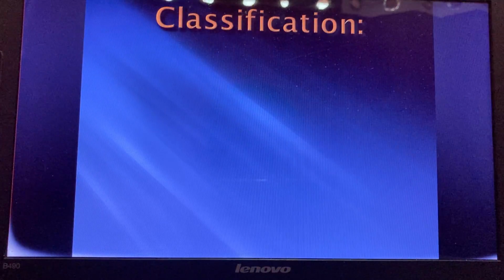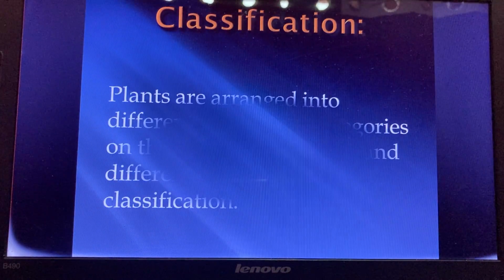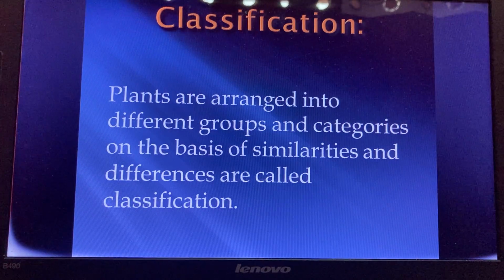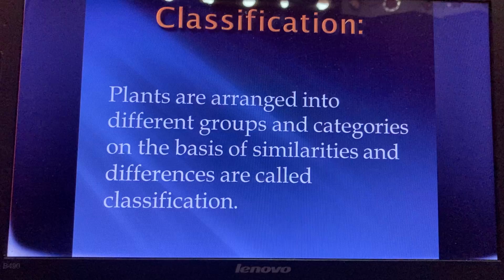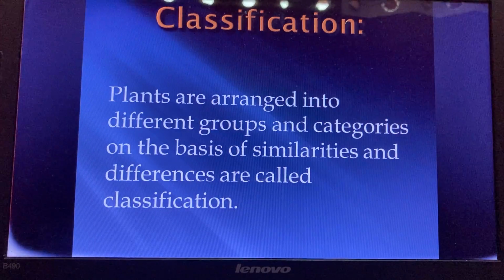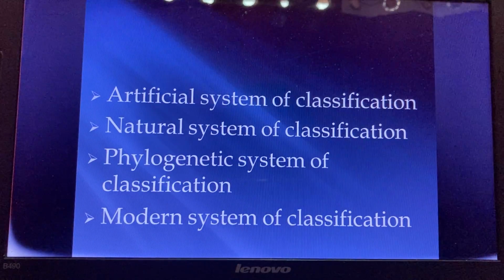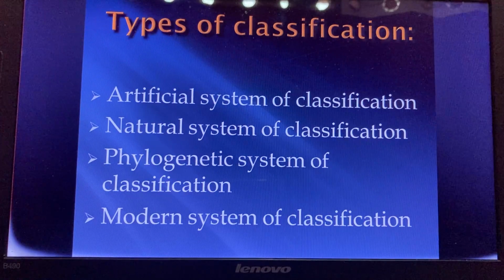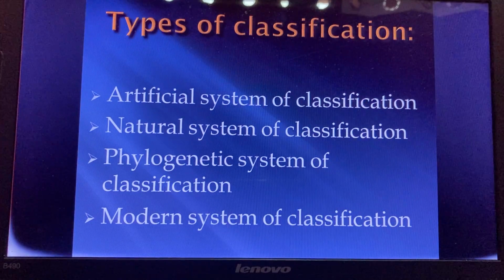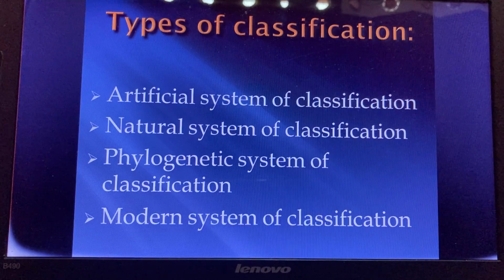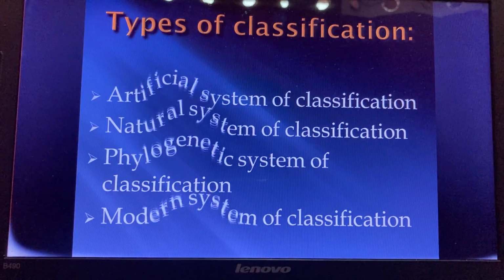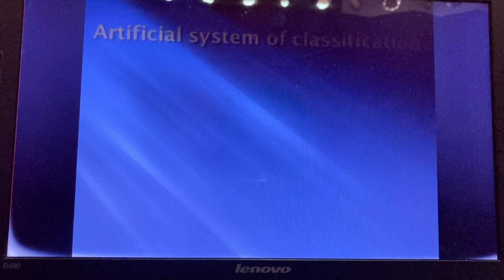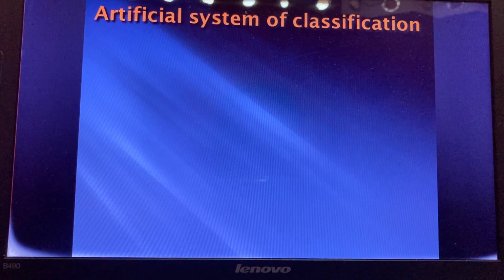Next, classification. Classification is the arrangement of plants into different groups and categories based on their similarities and differences. Types of classification. There are four major types, namely artificial system of classification, natural system of classification, phylogenetic system of classification, and modern system of classification. First, we are moving to the artificial system of classification.